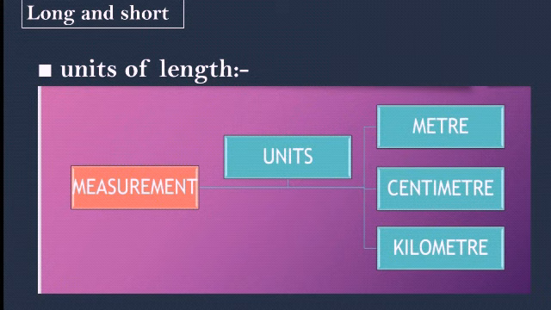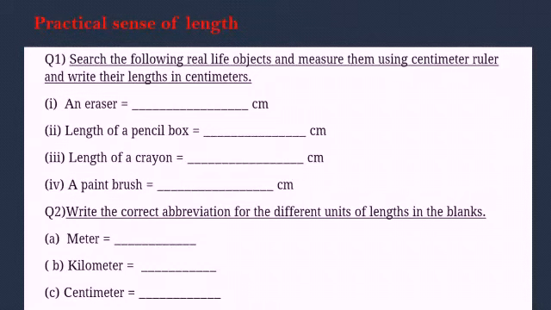And we also learned the relationship among the units: 1 kilometer equals 1000 meter, 1 meter equals 100 centimeter, 1 centimeter equals 10 millimeter. We have learned about the ancient time measurement procedure and also the modern age procedure.